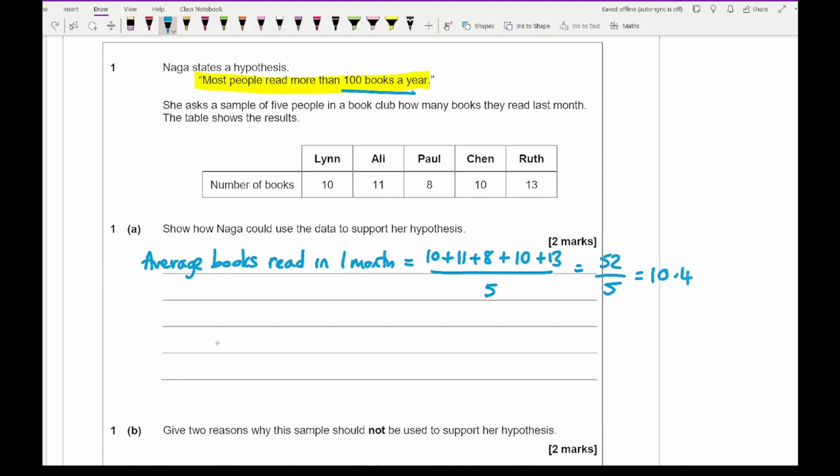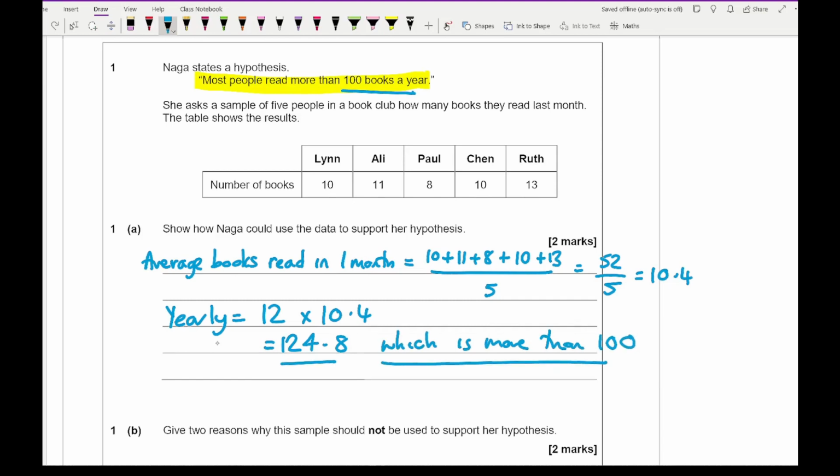So if that's the average read in 1 month, then the yearly is going to be 12 times 10.4. If I work that out, I get an answer of 124.8, which is more than 100. So this supports Naga's hypothesis.